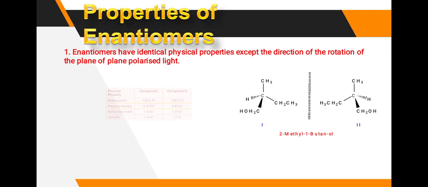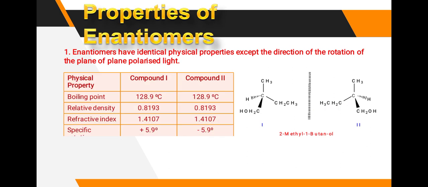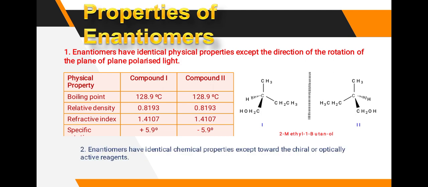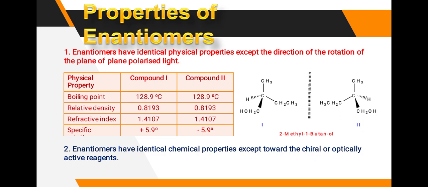Then physical properties. This is compound 1 and compound 2. Here the boiling point is 128.9 degrees Celsius. Compound 2, here same. The relative density is again the same, the refractive index is again the same. The specific rotation is plus 5.9, here minus 5.9. Enantiomers have identical chemical properties except towards chiral or optically active reagents. These are the 2 enantiomers of